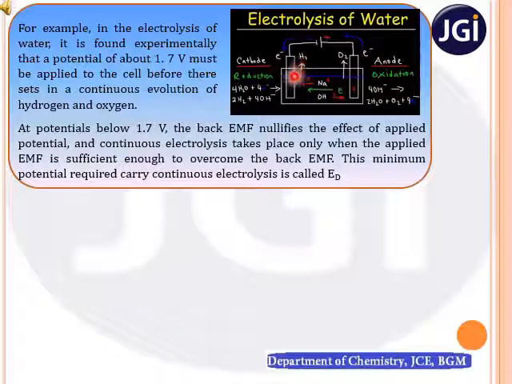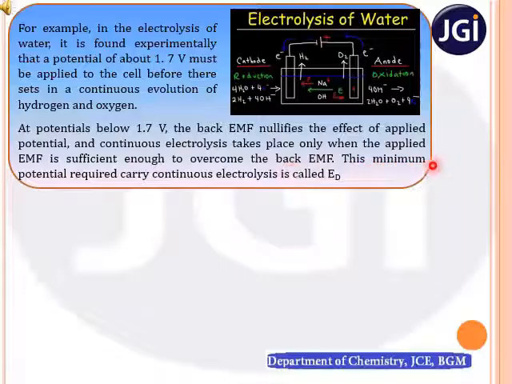This secondary cell produces a back EMF which opposes the applied EMF. That is, at potentials below 1.7 volt, the back EMF produced by the secondary cells nullifies the effect of the applied potential, and continuous electrolysis takes place only when the applied EMF is sufficient to overcome the back EMF.